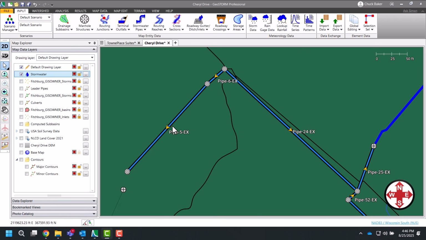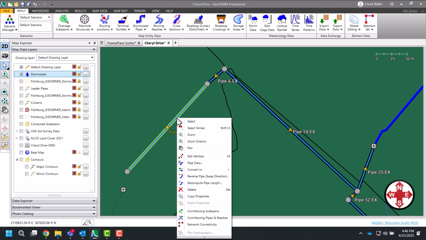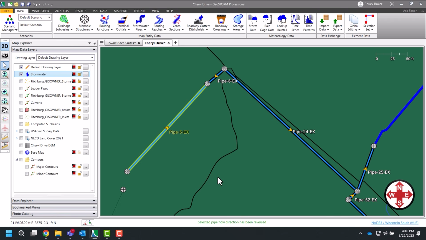On the map view, select the pipe you want to reverse. Right-click on the pipe to open the context menu. From the menu, choose Reverse Pipe, Swap Direction. The software will instantly reverse the direction, swapping the inlet and outlet nodes.